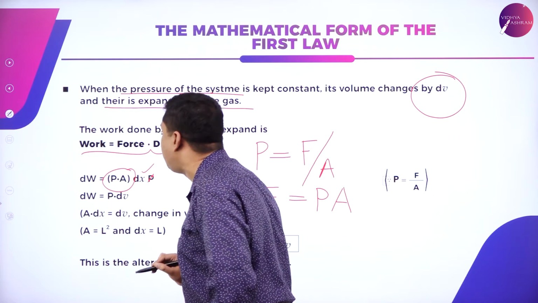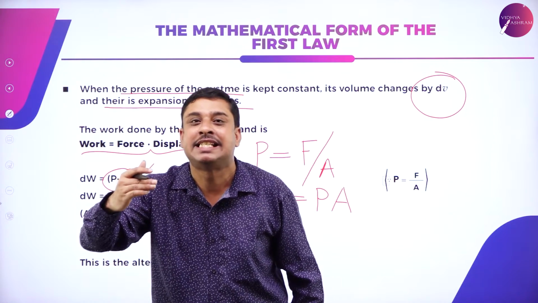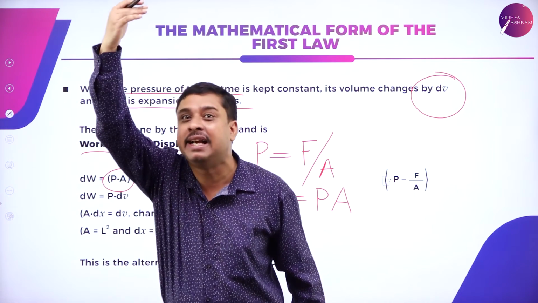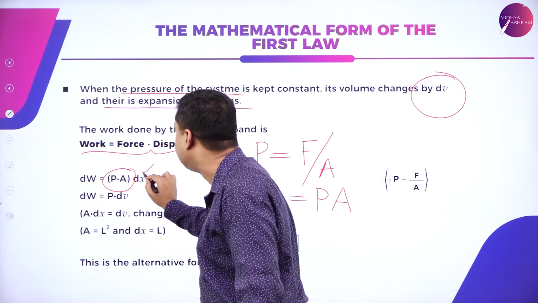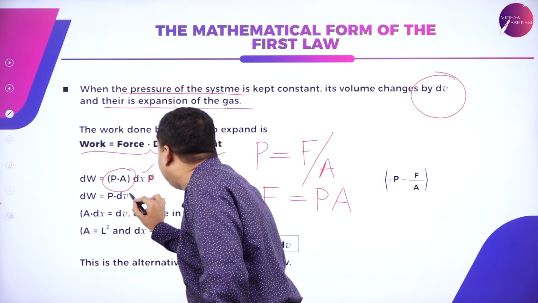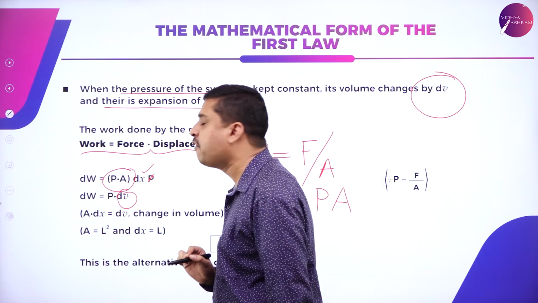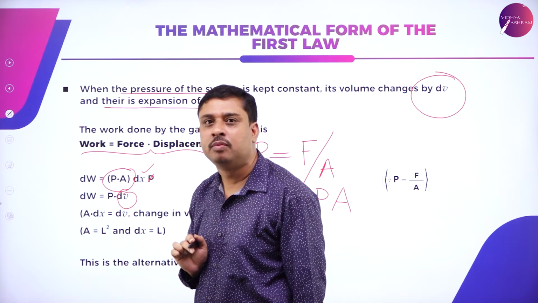I say displacement is dx. Change in the position. Gas is expanding, right? Molecules are getting displaced. That is dx. Now A into dx I have called dV, which is change in the volume.